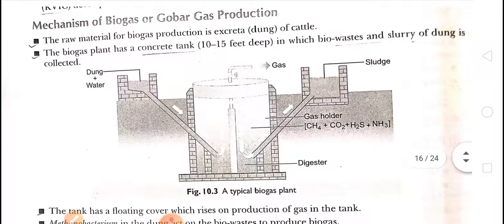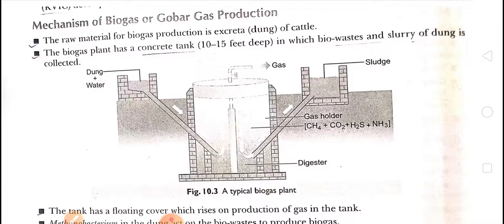Biogas is also known as gobar gas. Okay, so for making the biogas or gobar gas, we have to construct a typical concrete tank, 10 to 15 feet deep in the ground, in which bio wastes and slurry of dung are collected.